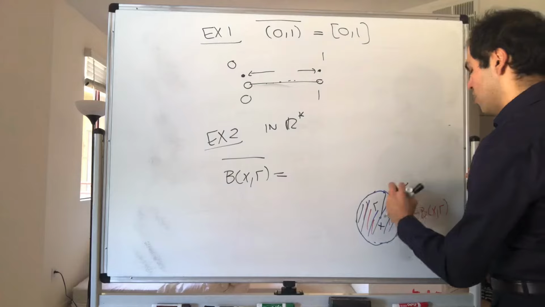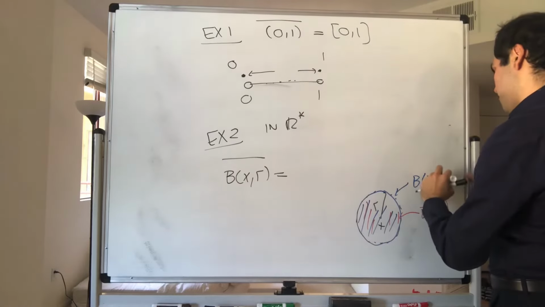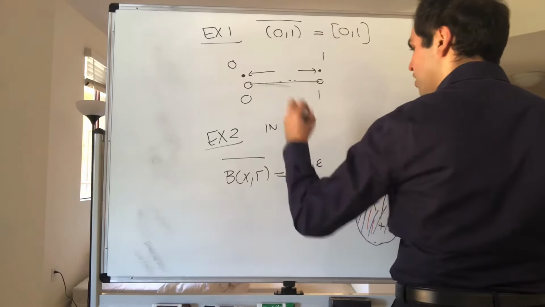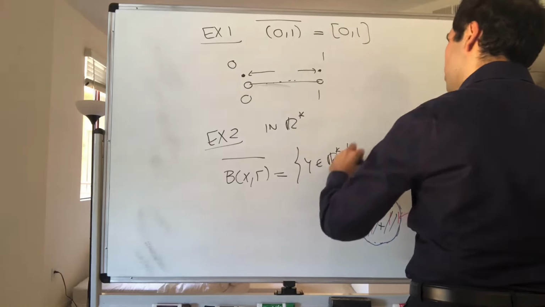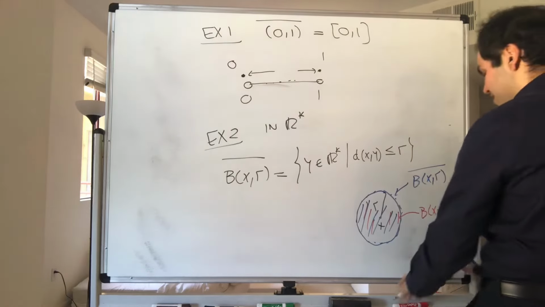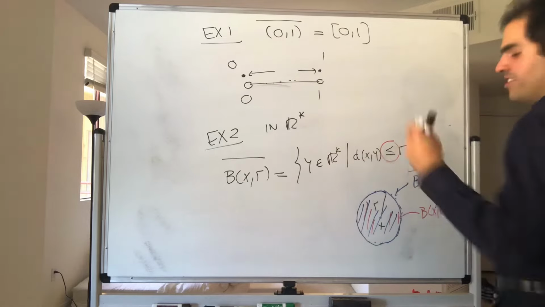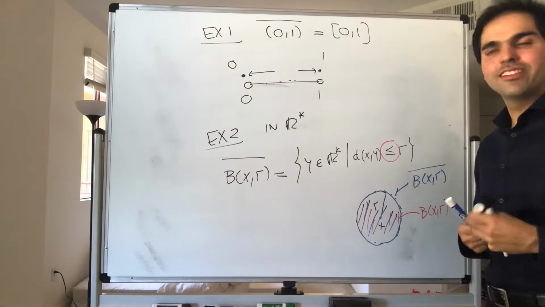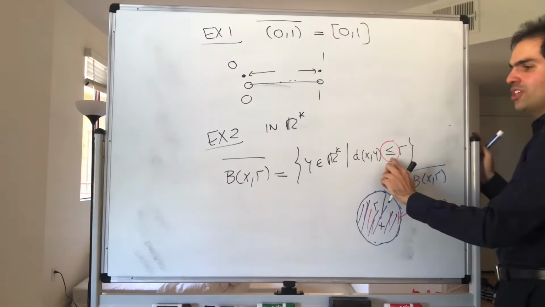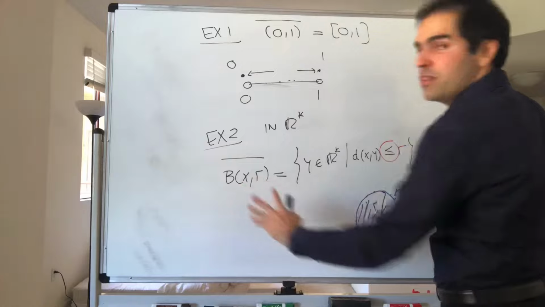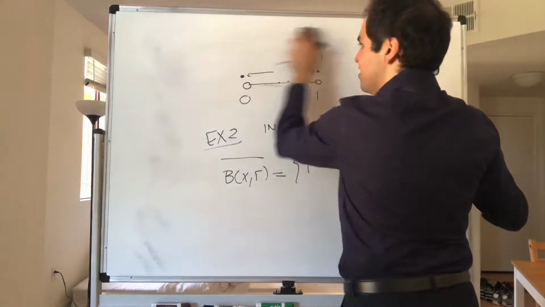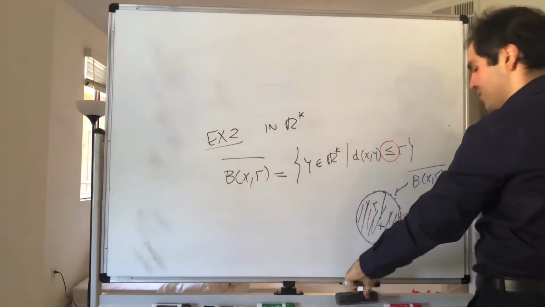So the closure of B(x, r) is the set of y in R^k where the distance between x and y is less than or equal to r. But be super careful, this is actually not true in general metric spaces. There are some metric spaces for which this thing, distance less than or equal to r, is not the set of all limit points of the open ball. For instance, and there'll be a video on this, it doesn't work for the discrete metric.